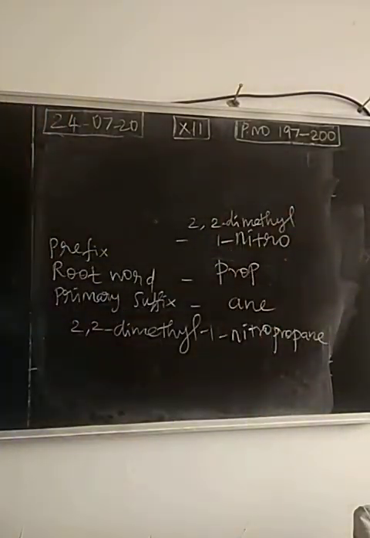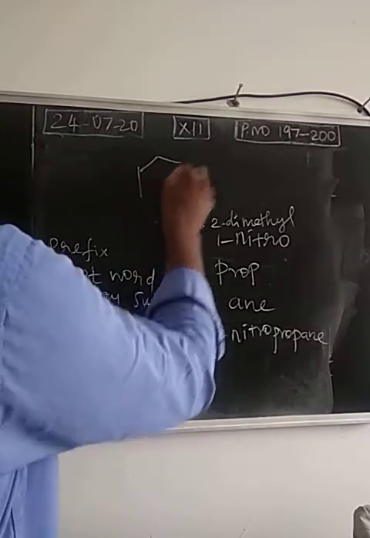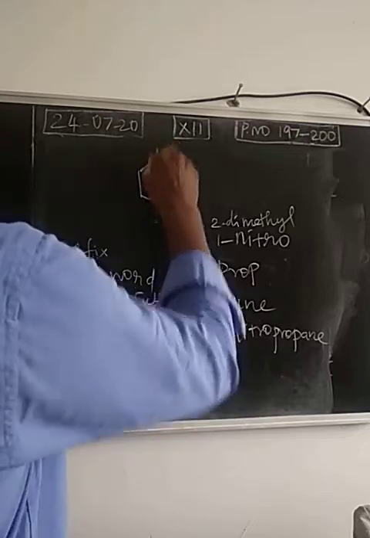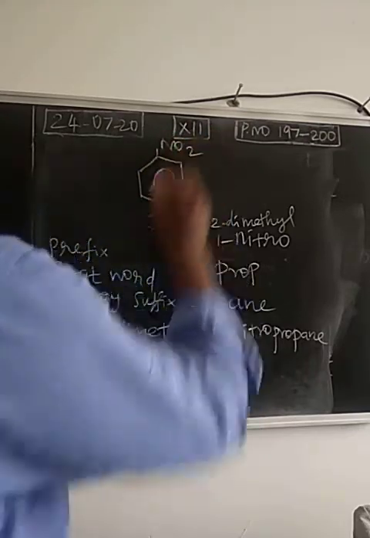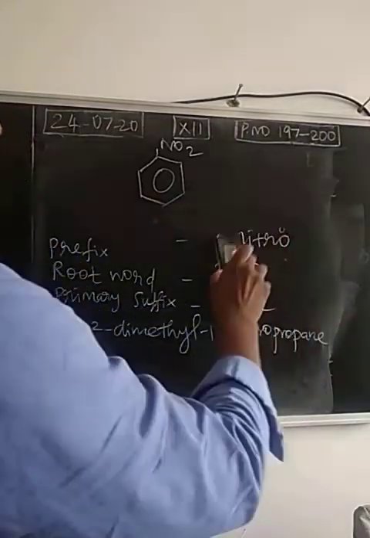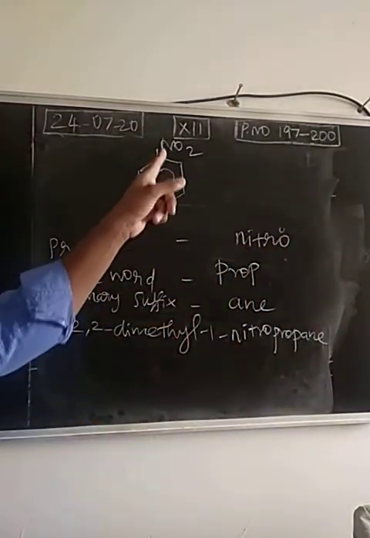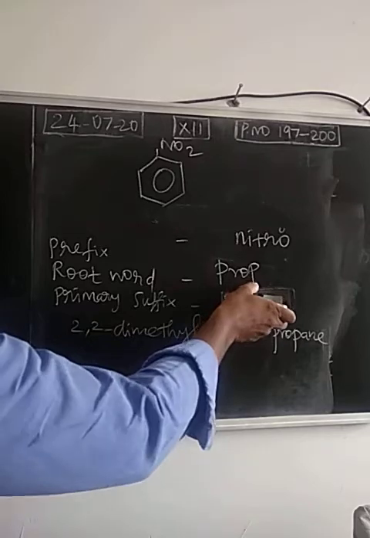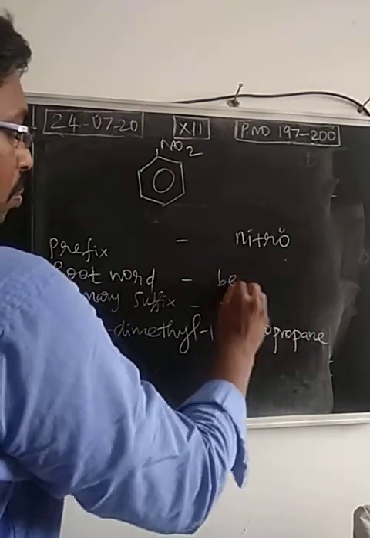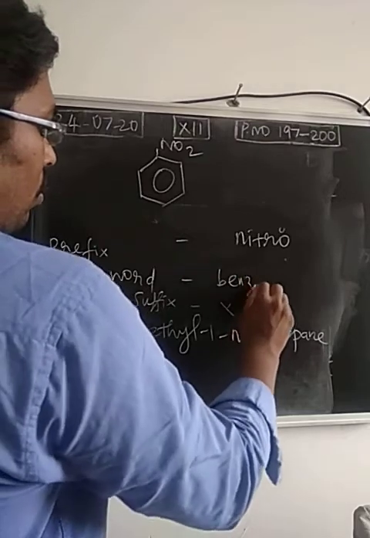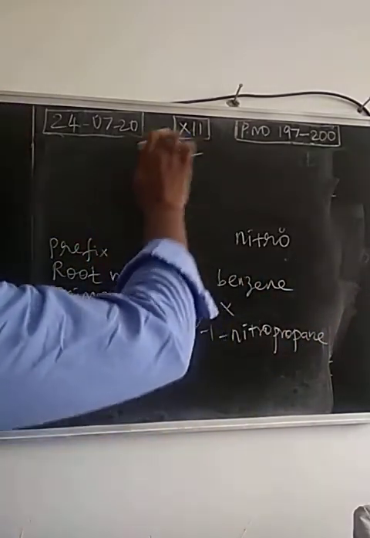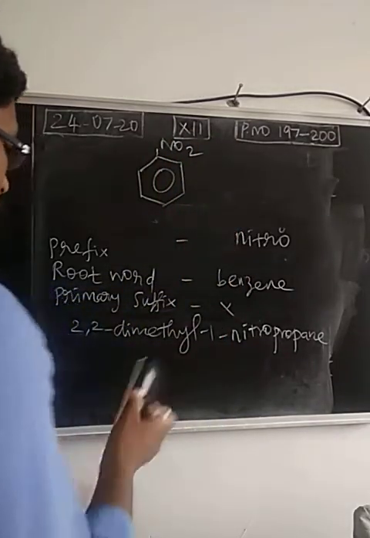Then the third one. Nitroarenes. So this is called nitrobenzene. Nitro group is attached with benzene. So the root word is benzene, and we have a nitro group. So this is called nitrobenzene.